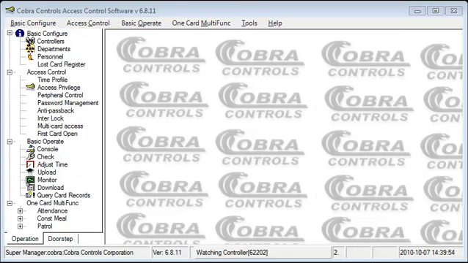In this screencast, I'm going to show you how to add, edit, and delete users. Before you begin this step, make sure that you have added controllers and named your doors, and it's also a good idea to have assigned your departments at this point.